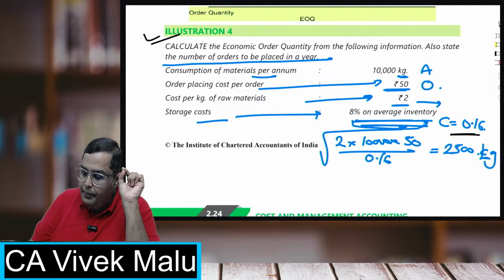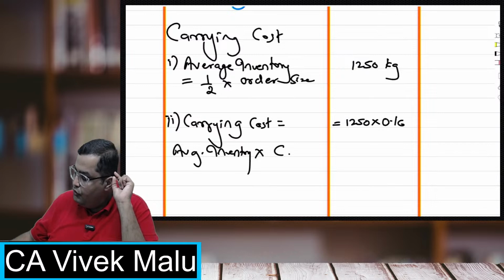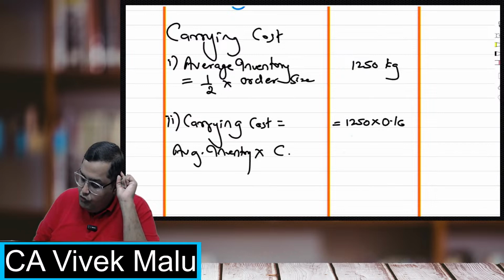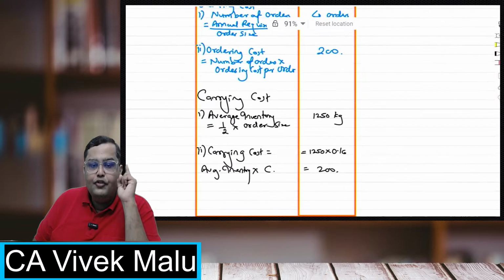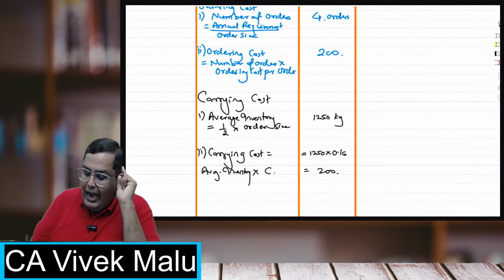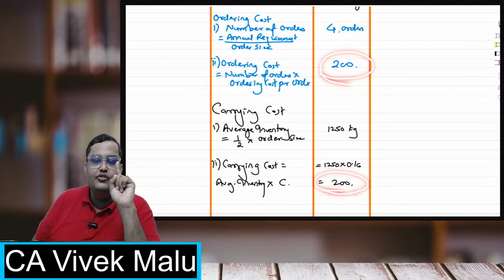So into 16 paisa. Come on, do this. 1250 into 16, it is also coming 200 rupees. Do you remember? I have told you this earlier also. At EOQ level, ordering cost and carrying cost always come same.